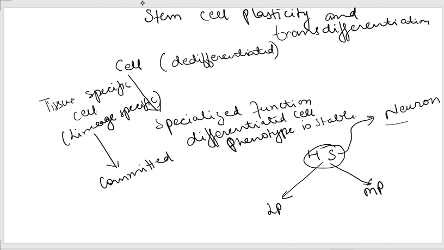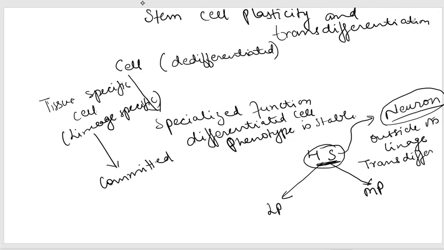Development of a neuron is not a committed function of the hematopoietic stem cell. But you are providing conditions that are favorable towards the development of a neuron, so this stem cell will convert into a neuron. This is outside its lineage, and this is known as transdifferentiation.